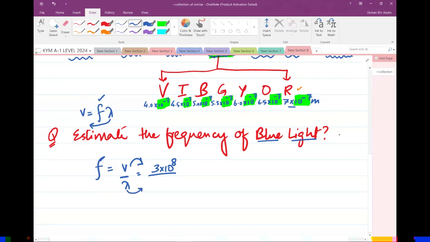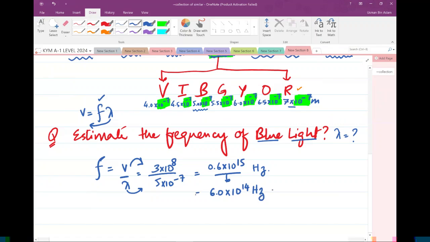There is no wavelength given in the question, but here you would have to recall an approximate value for the wavelength of the blue color. If you look at this, the approximate wavelength of blue was given as 5 into 10 raised to power minus 7. All you have to do now is just solve this by using your calculator, and you're going to get 0.6 into 10 raised to power 15, or you can write it as 6.0 into 10 raised to power 14 hertz. That's going to be the approximate frequency of the blue light.